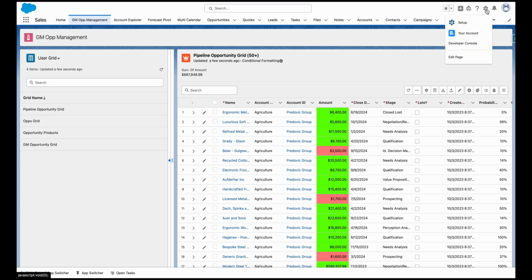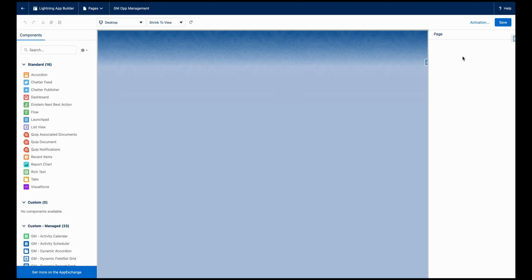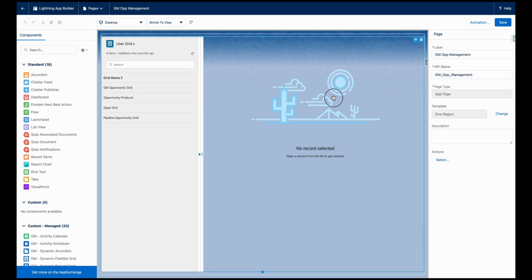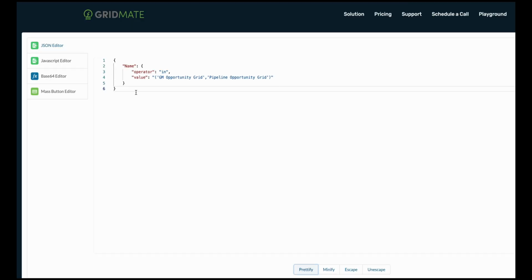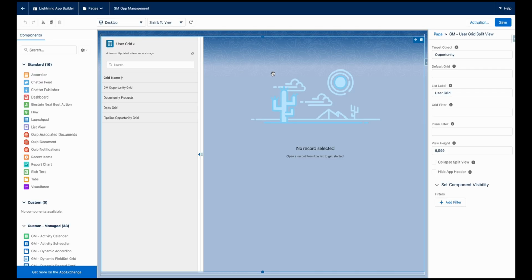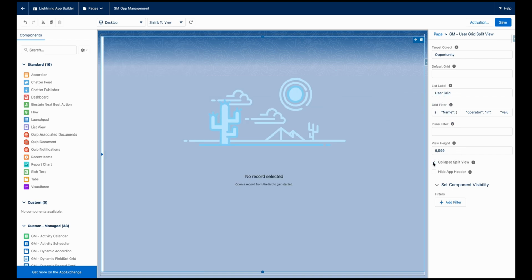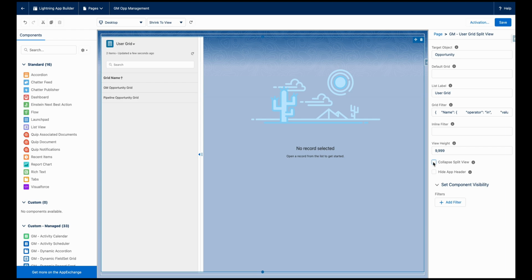Let's delve into more features. Back to Lightning App Builder. Let's apply a filter to display the specific grids we want. From here we can add an inline filter to filter the user grids. We can collapse the split view by checking this option, or leave it expanded as per preference.